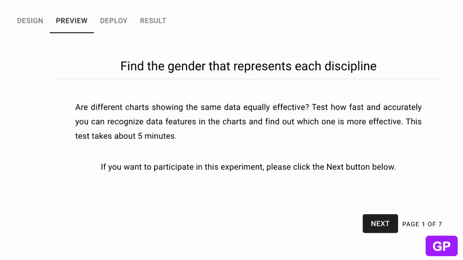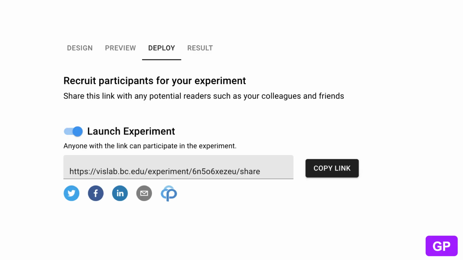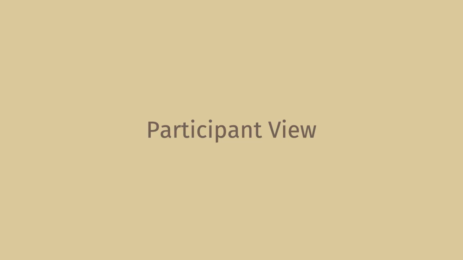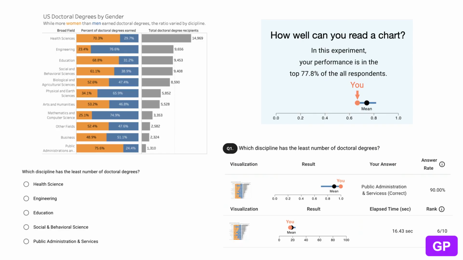The designer can preview the experiment. To deploy the experiment, VisLab generates an online link to the experiment. We check participant IP to prevent duplicate participation. Anyone with link access can participate in the experiment. The figure on the left shows how the experiment would look to the participants. And the figure on the right shows the experiment result page for the participants. They can see their overall results in comparison to other participants.